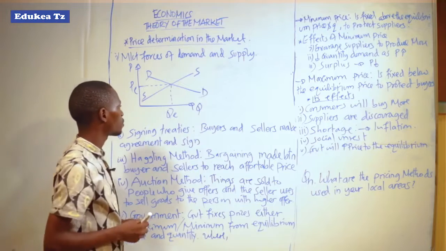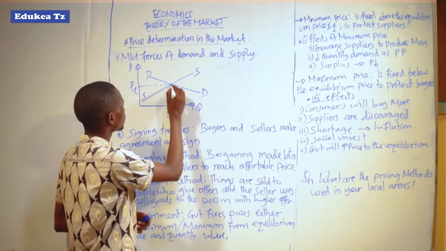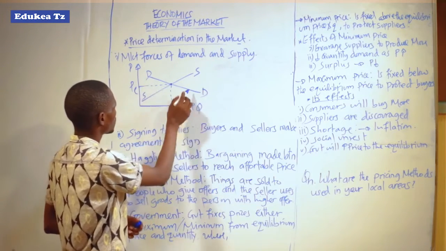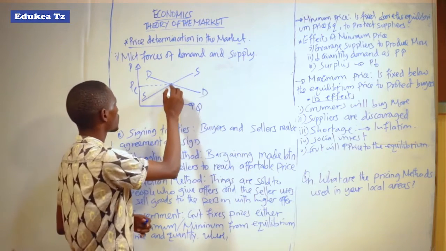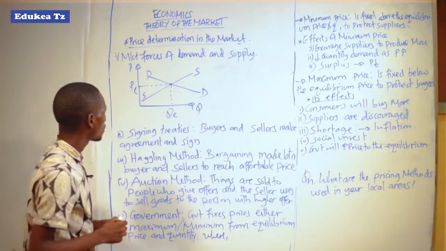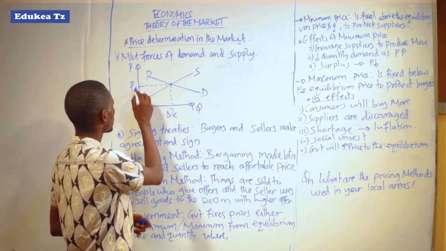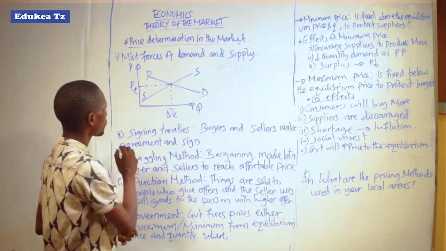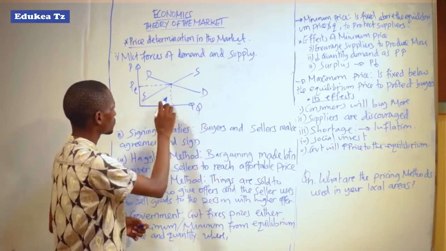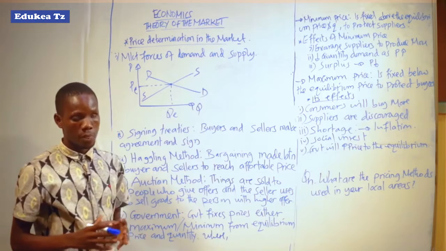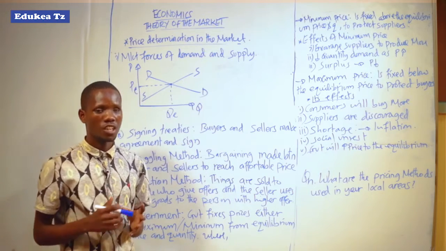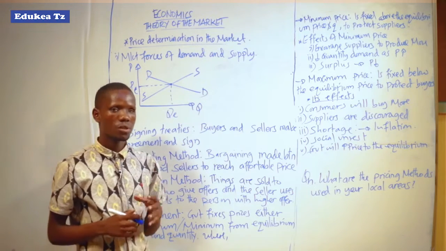The point where these two curves meet, this is the curve for demand and this is the curve for supply, is what determines the price. As we can see here, we have the equilibrium price for the equilibrium quantity. This is the price for different commodities and services which are sold in the market.